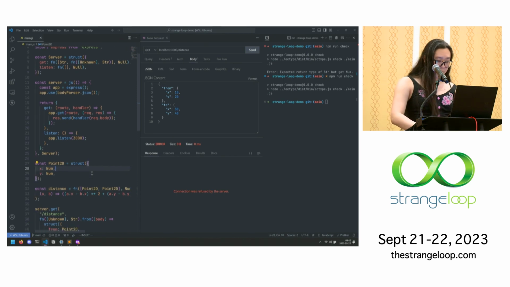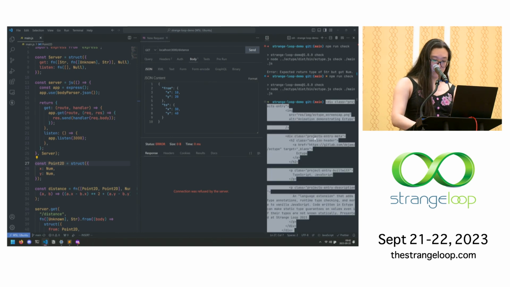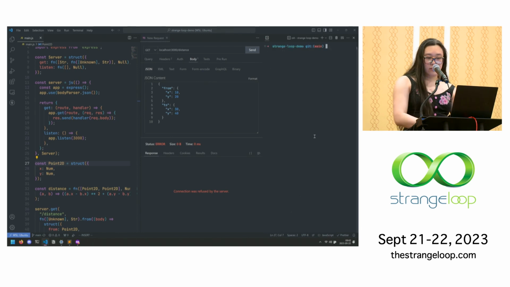And then if I want to know where a type comes from, I can control-click into it, and VS Code's own click to definition will take me there because it's all just JavaScript. It already understands it. And then since this is just JavaScript, I can just run it directly without building. And then we can hit the web server and get back a result. And then if I mess with the shape of the input data, we get back a friendly error message.